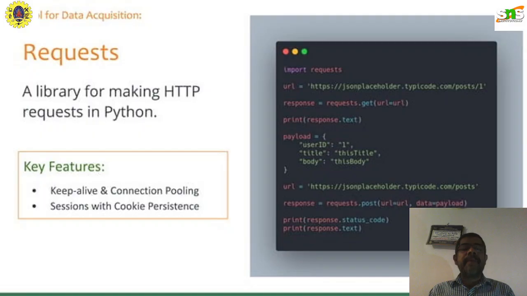So this is one method to crawl information from websites. Continuing in the next episode, we will see how to use lxml and Beautiful Soup.